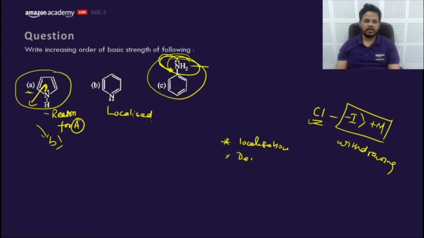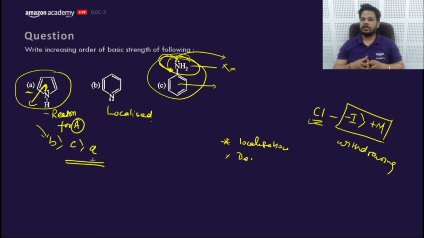Whereas this lone pair is not the reason for aromaticity. If it were donated, then also this benzene would behave as aromatic. That means if a lone pair is the reason for aromaticity, it would not be donated at any cost. So what would be the order of basic strength? B, then C, then A.